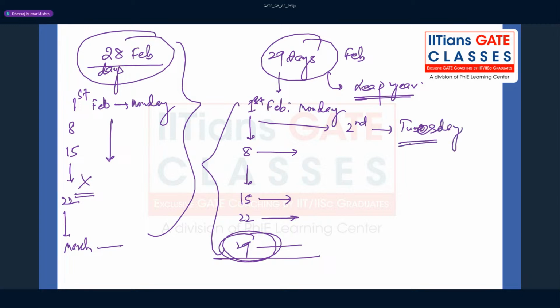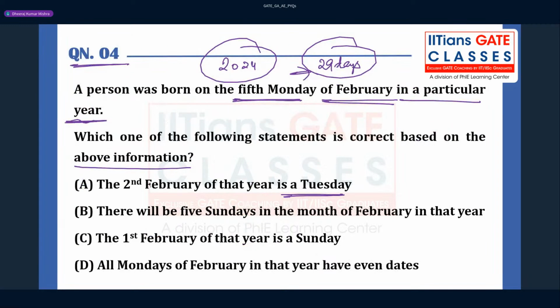Second Feb is going to be Tuesday, right? So you see which option can be correct. The second February of that month is a Tuesday. Yeah, it is correct. There will be 5 Sundays in a month. These are all wrong, right? It cannot happen. Okay. So I think this is clear.